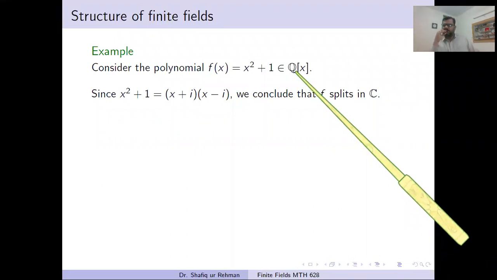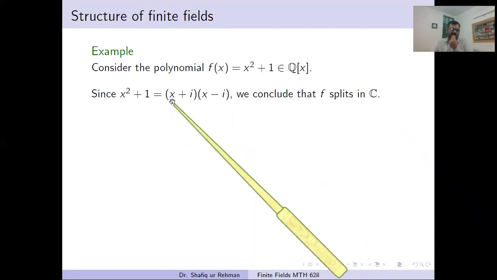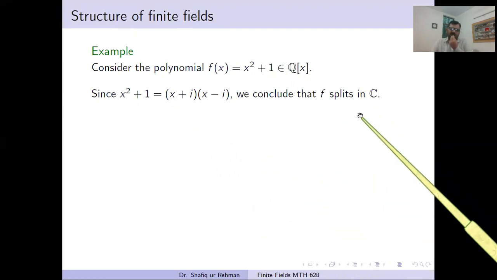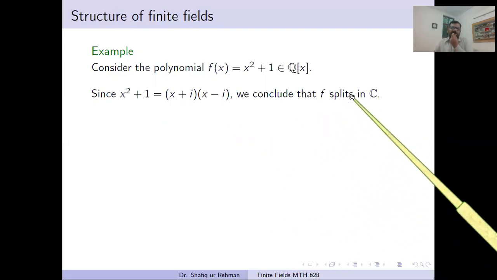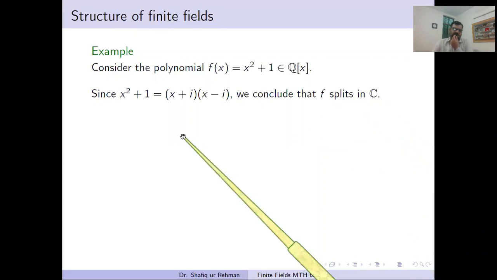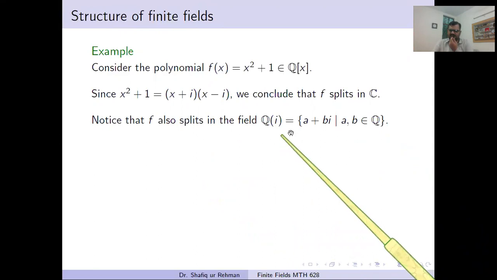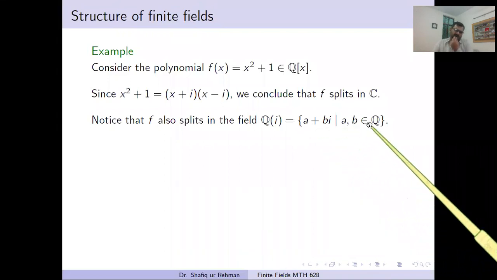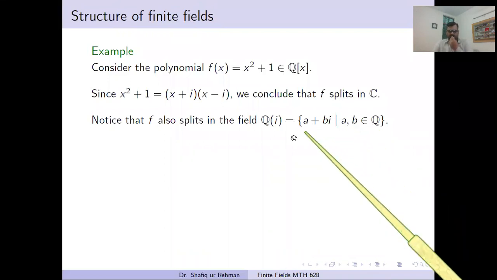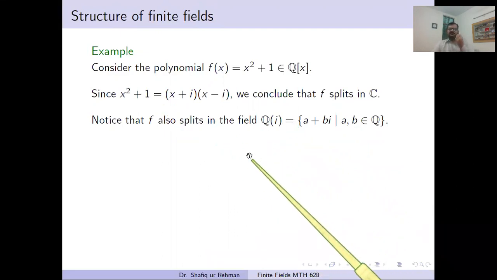We cannot decompose it over Q, but we can decompose it over the field C. Both of these factors are taken over the field of complex numbers. So we conclude that f splits in the field C. Also notice that f splits in this field too. What is this field? It is the field which consists of elements of the form a + bi, where a and b belong to the rationals. This polynomial also splits in this field, but what is now the splitting field?